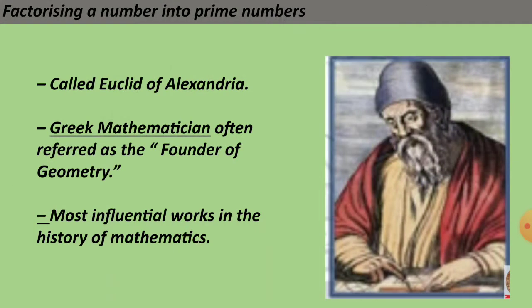Now Euclid is also called the Euclid of Alexandria. He was a great mathematician, often referred to as the founder of geometry. He has done most influential works in the history of mathematics.